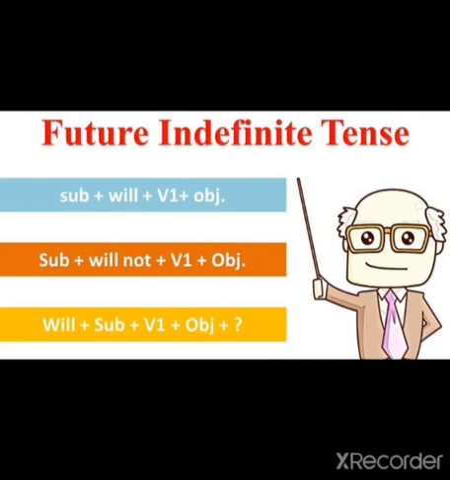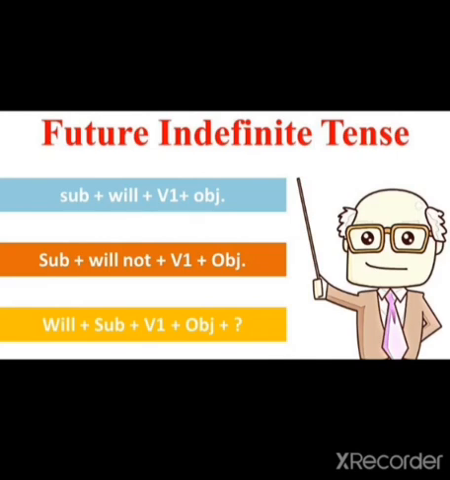Whatever the subject is, whether singular or plural, I, you, we, they, he, she, it, with all the subjects, singular or plural, after that we will use the helping verb will and then the verb with first form. We never use second form, third form, or any other form after will. And then the object.